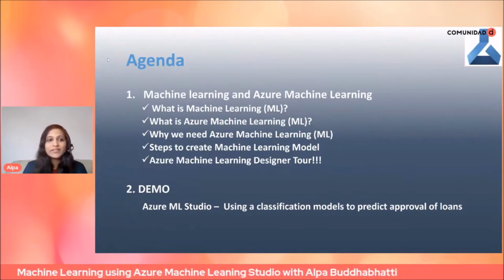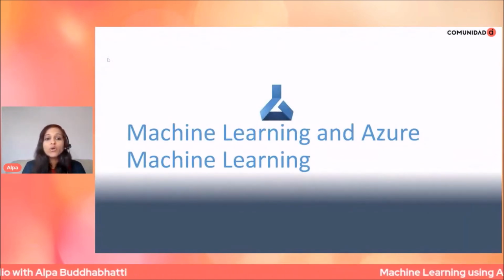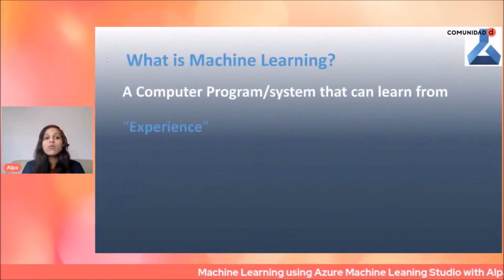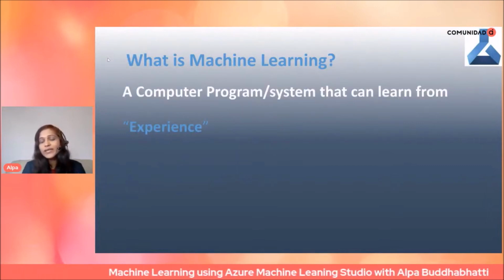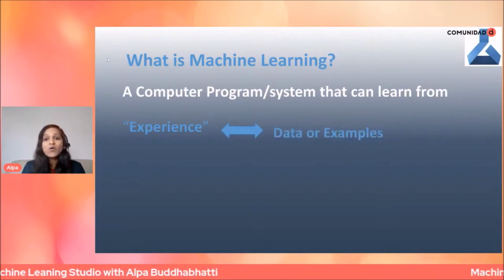So let's start with the first one, which is machine learning and Azure machine learning. So what is machine learning? Machine learning is a computer program or system that can learn from experience. And this experience comes from data or examples.